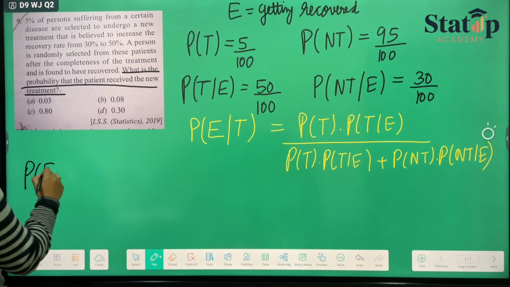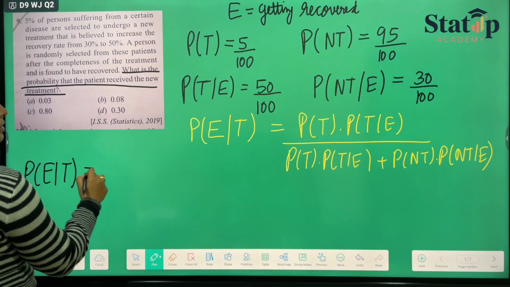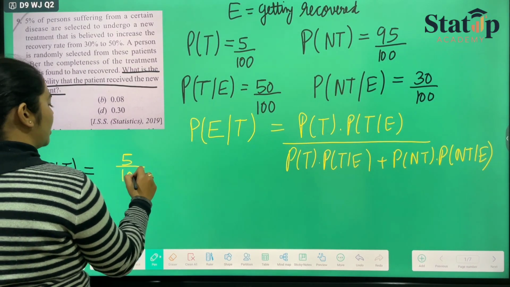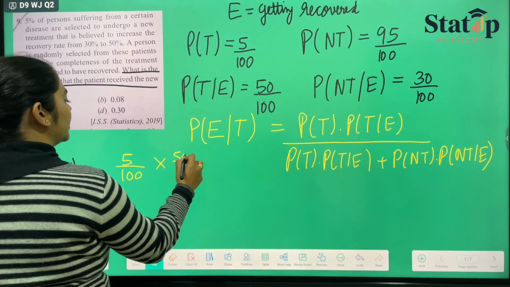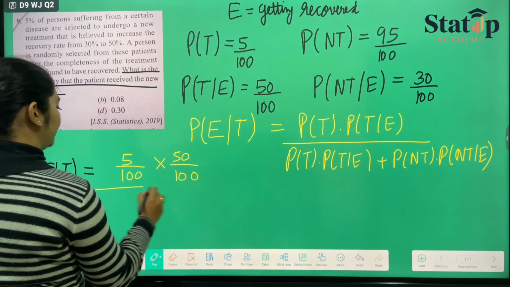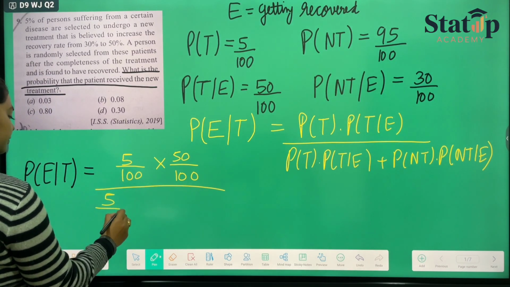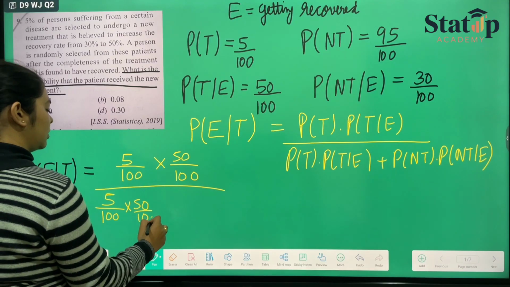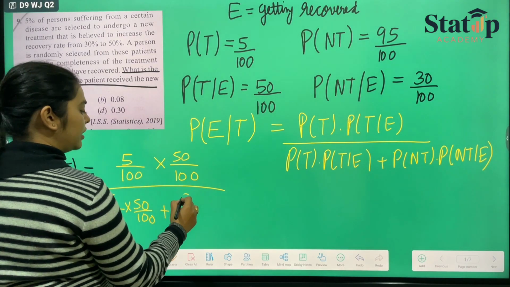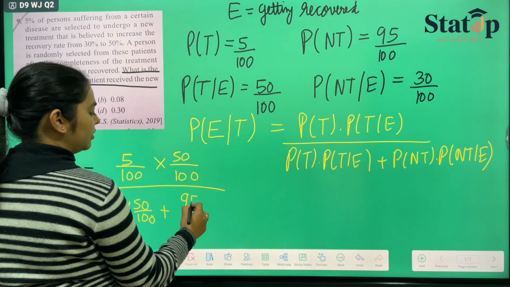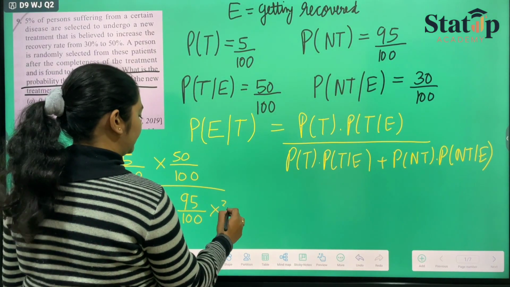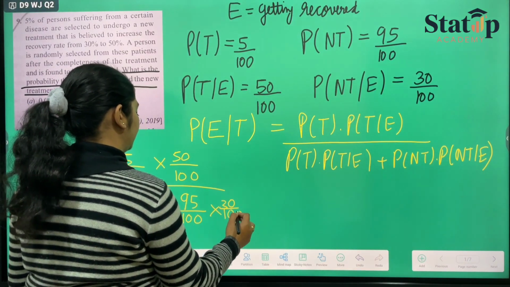If we put the values here, probability of T is 5 by 100 and E given T is 50 by 100. The same will come here, 5 by 100 into 50 by 100 plus the one not treated, probability will be 95 by 100 into 30 by 100.